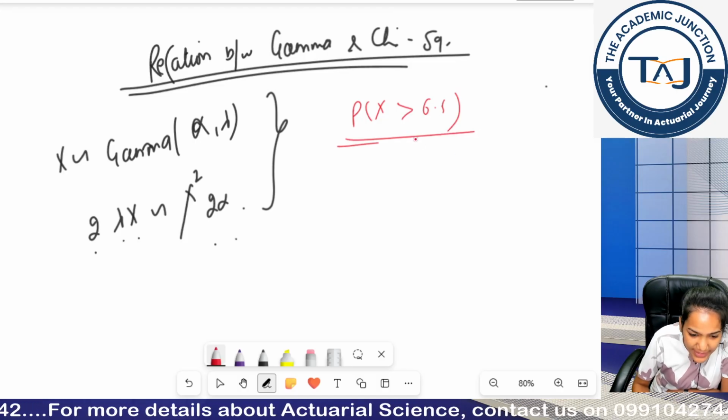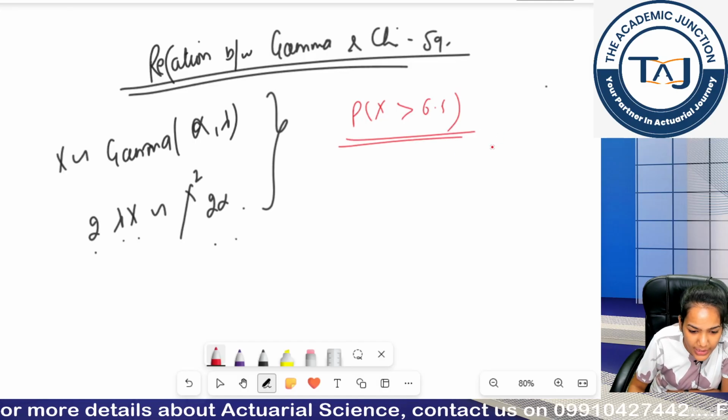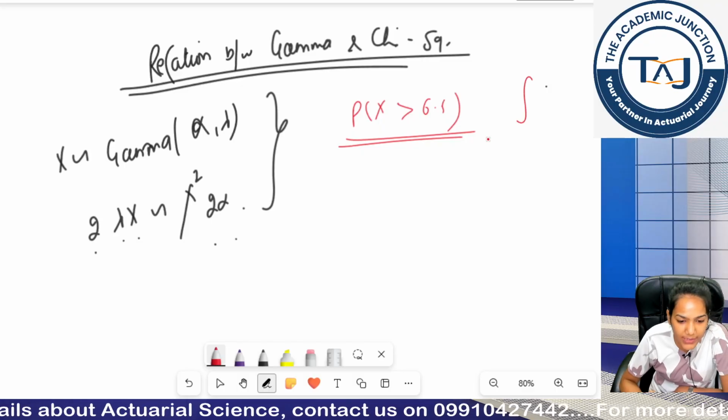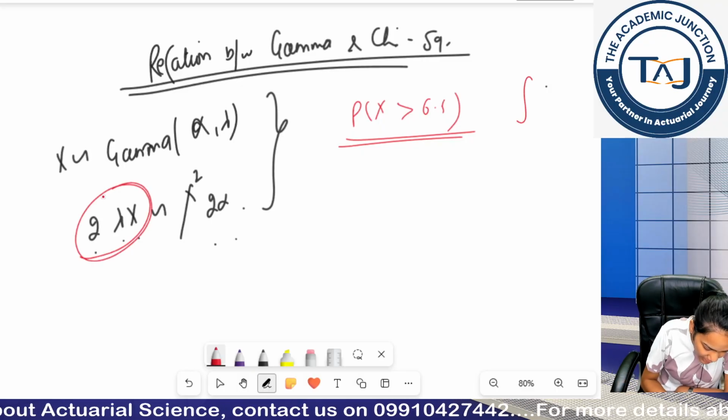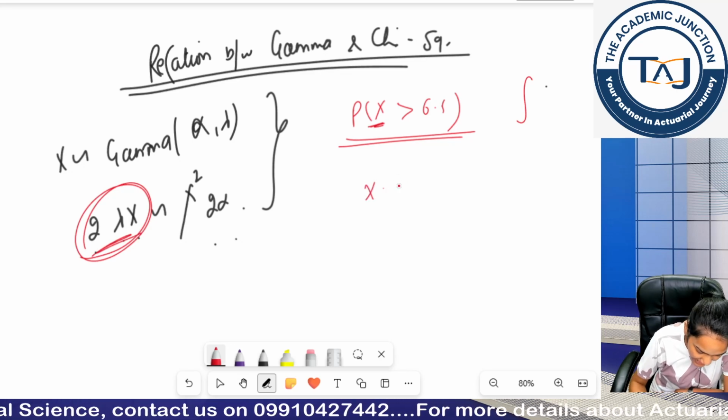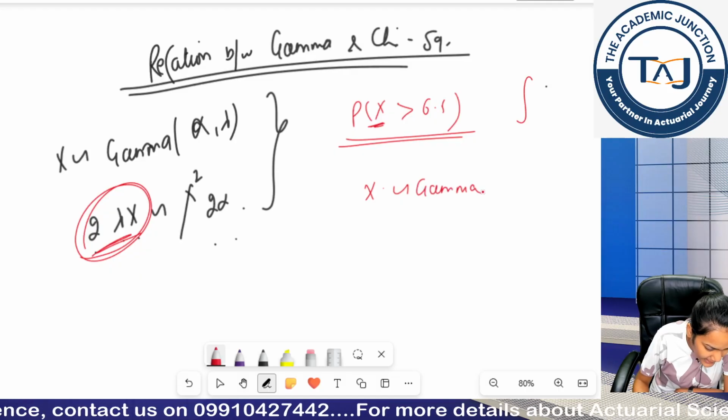Now, it is very difficult to calculate this probability using integration. I have to do every integration by parts. Clear? So, it is time taking. What I will do is I will try to formulate this left hand side in this format. If my x is following gamma, for example,